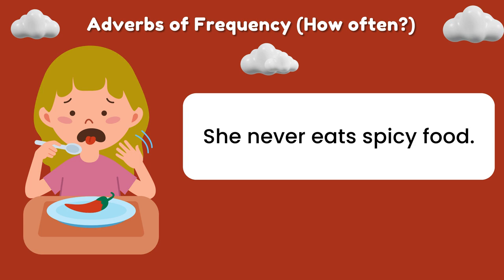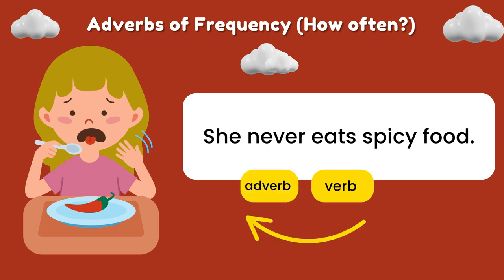She never eats spicy food. Let's find the verb first. What is the verb in this sentence? Correct. Eats. Now find the adverb. How often? Correct. Never.